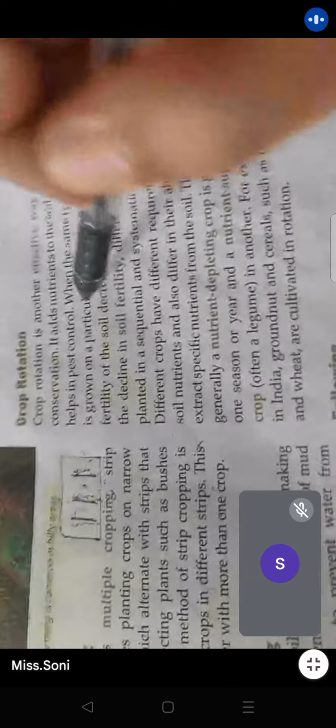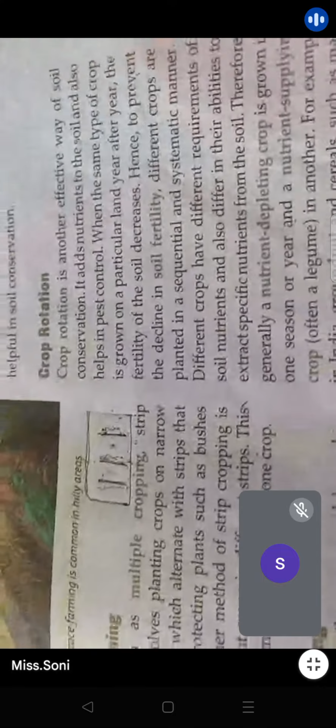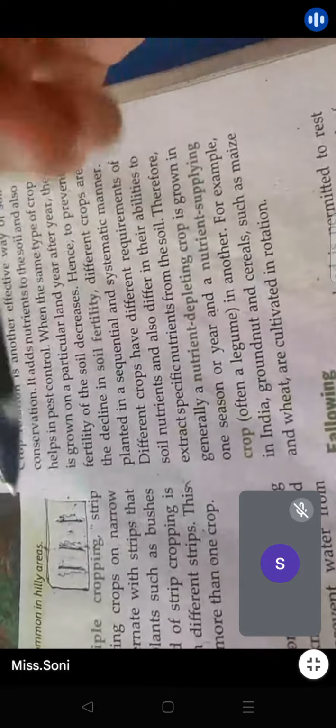Simply it means that if one crop is grown regularly on one single piece of land, again and again, then that crop must have limited qualities, right? And that will only be given to the soil also. Understood? So with the same thing again and again, the soil will absorb the same kind of mineral multiple times, and the soil is not getting any upgrade. It is actually going to lose its fertility slowly and steadily.